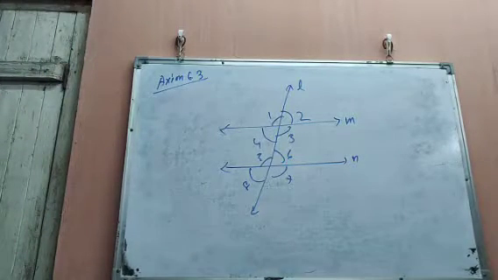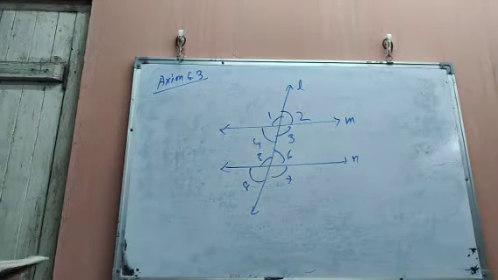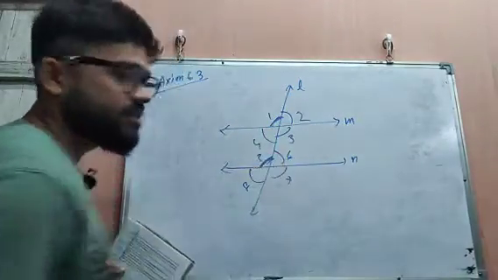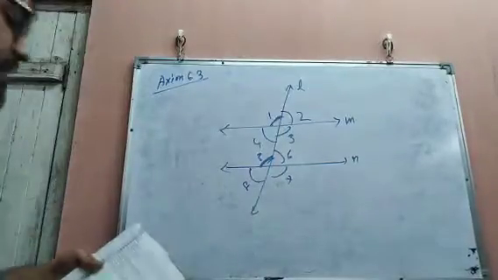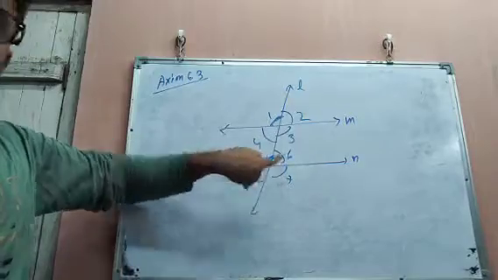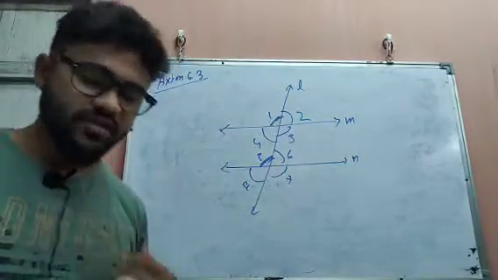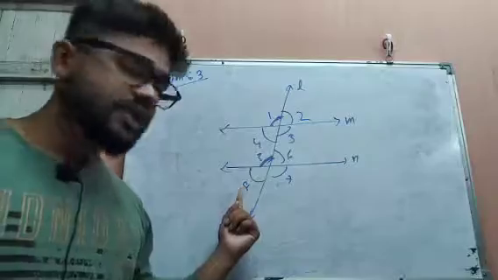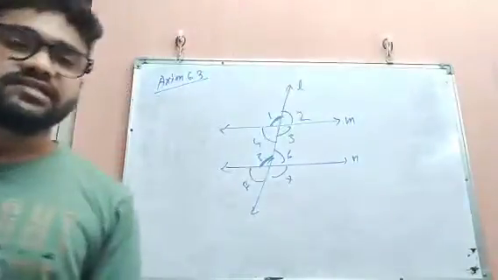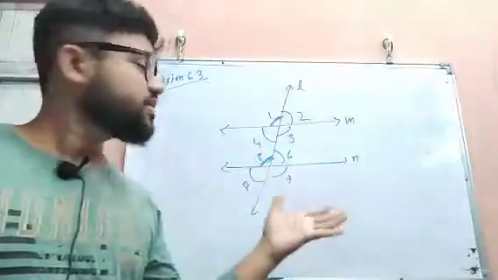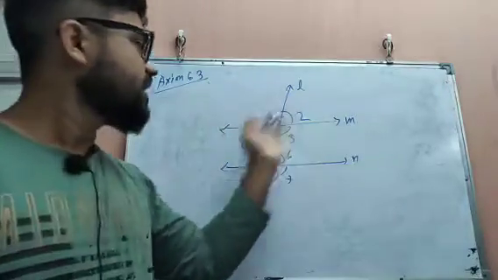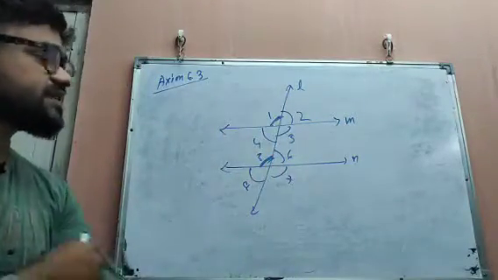So in this case, the corresponding angles are equal. That means angle 1 will be equal to angle 5 because the lines are parallel. Then similarly angle 2 will be equal to angle 6, same condition, the lines are parallel. And similarly angle 4 equals angle 8 because the lines are parallel, and angle 3 equals angle 7. Why? Because the lines are parallel. I explained this earlier: they are corresponding angles and the lines are parallel.